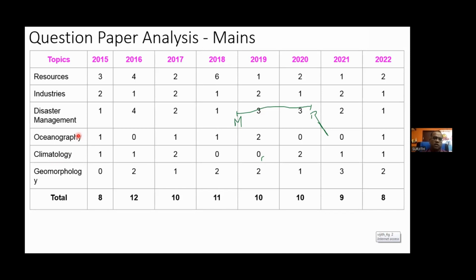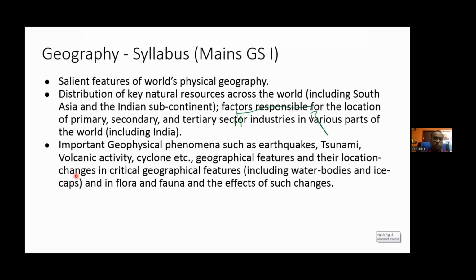One question will be asked that may be from any areas like ocean current, ocean tide, or ocean deposits. They may ask from any areas. Okay, so kindly go through. This is how you have to prepare about this particular first thing called the salient features of world's physical geography. Okay. So I told you physical geography, the three heads will be there. The last two, environmental geography and biogeography, I'll give you an explanation later.